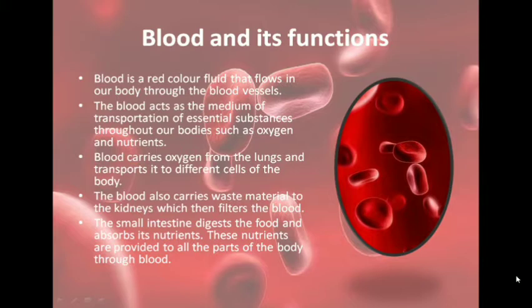Blood carries oxygen from the lungs to the different parts of the body, and it also carries the waste material from the different parts of the body to the kidneys where it is filtered out. And blood also carries the digested food. The complete digestion of food takes place in the small intestine. So from the small intestine, blood carries this food and takes it to the different parts of the body.